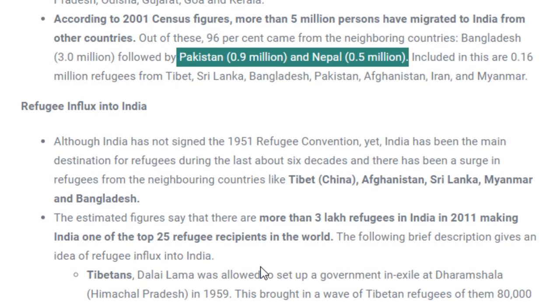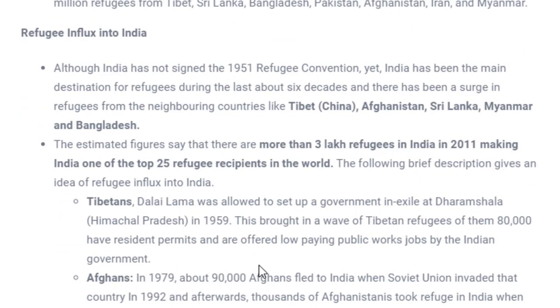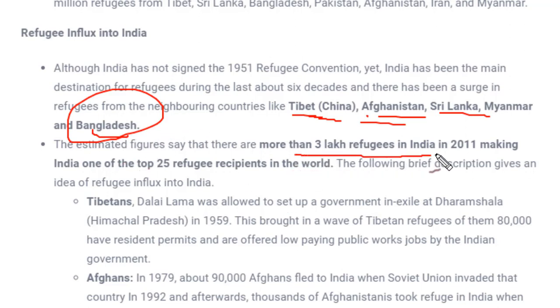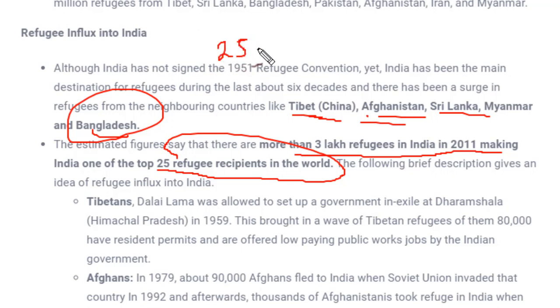Next is refugee influx to India. Now, what is this refugee influx? Refugee simply means if they are not permitted to live in the country where they're living, they would be called refugees. So we have refugee influxes into India from many countries like Tibet, Afghanistan, Sri Lanka, Myanmar and Bangladesh. There is factual information given that there were 3 lakh refugees in India in 2011, making India one of the top 25 refugee recipients in the world. That means if we rank countries on the basis of receiving refugees, because every country doesn't allow refugees to stay in their country, but there are certain countries who accept refugees, and India is at 25th number in this list.